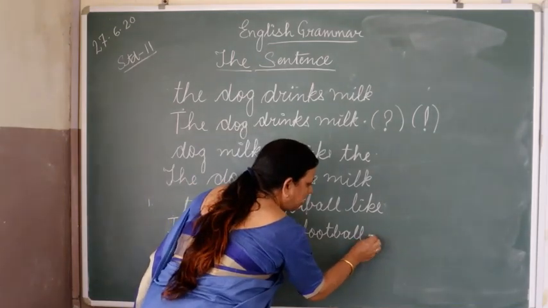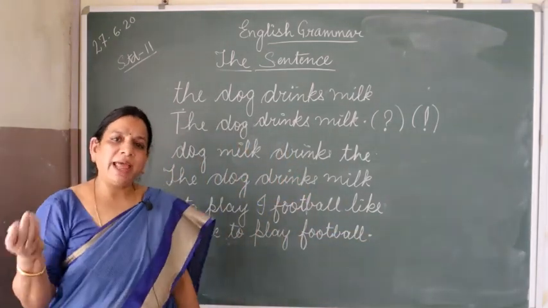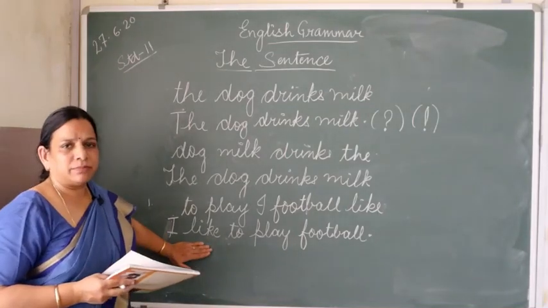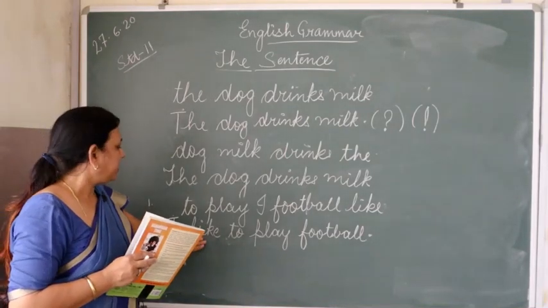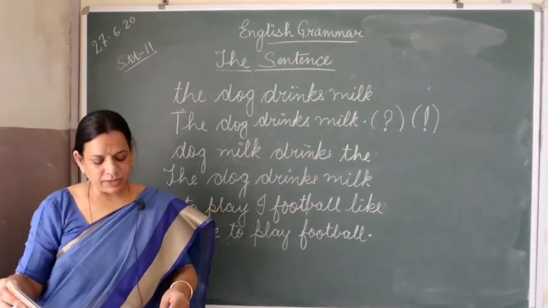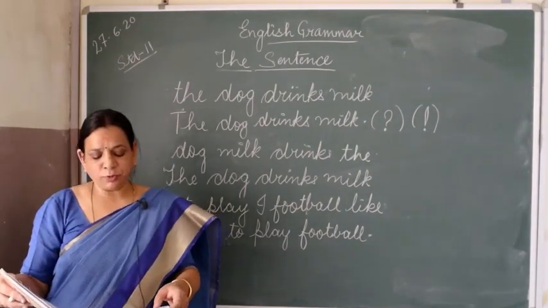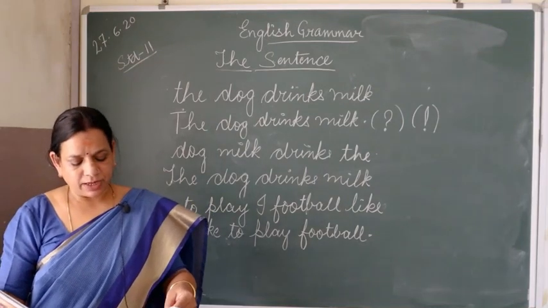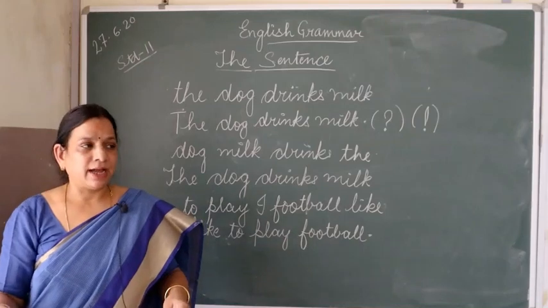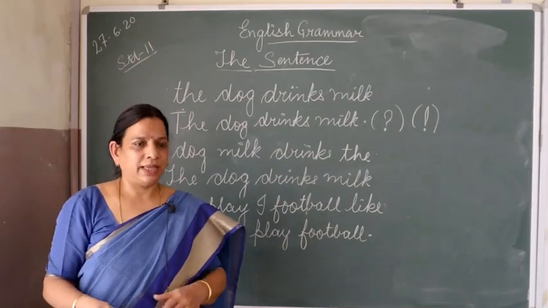Then it ends with the full stop. Everyone likes to play. Here the student is saying I like to play football. Now each group of words follows all rules of a sentence and conveys a proper meaning.